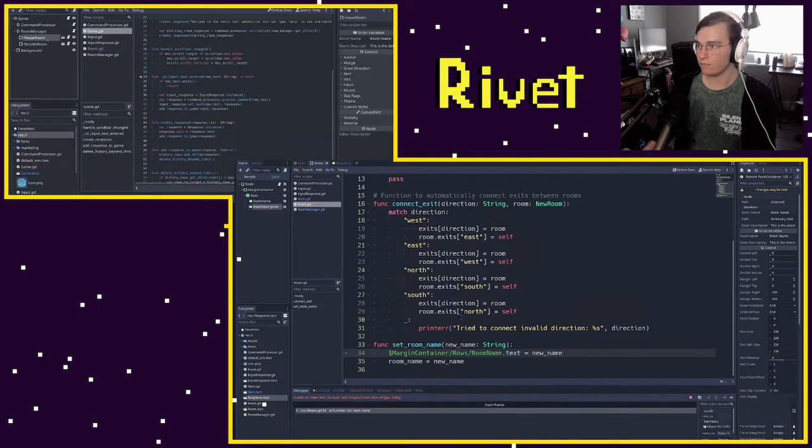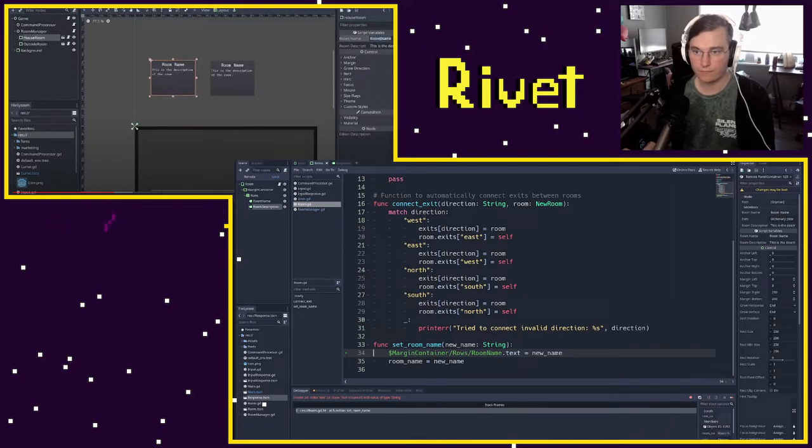If I come back to our game and I select our house room here and I update our name, if I say a house, we'll see it actually changes in the editor, which is amazing. All of a sudden, we've got a really great way to just change this one value here, and it'll not only change in our game, but in the editor itself.